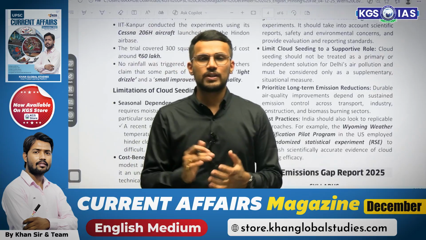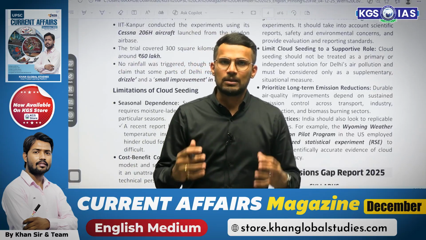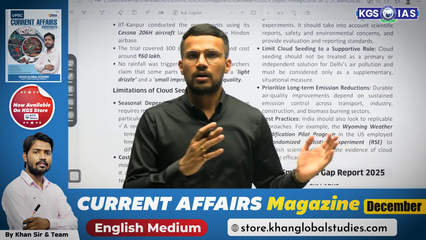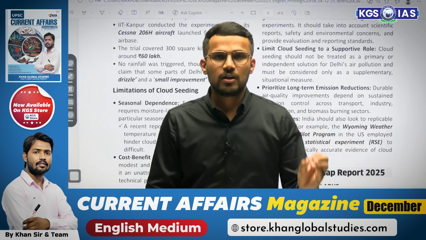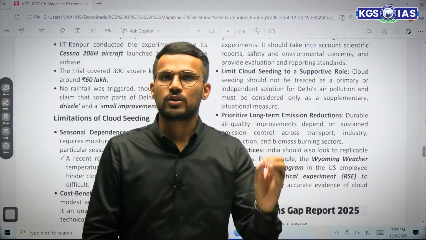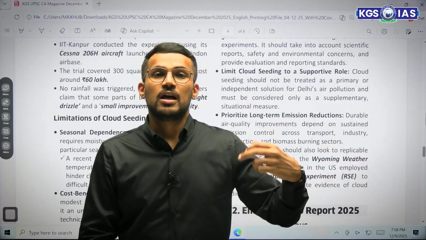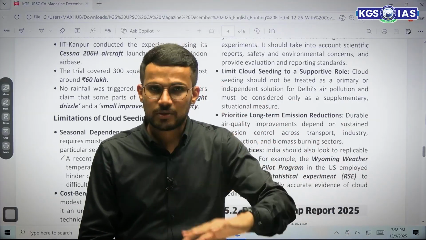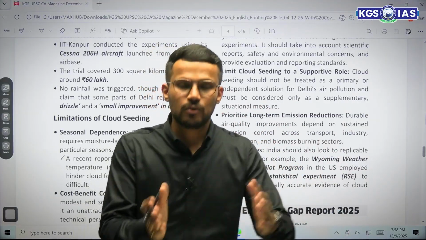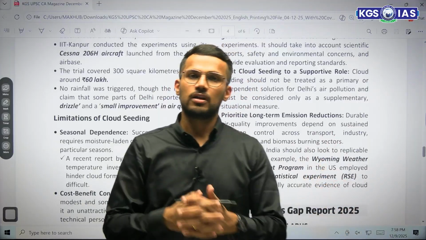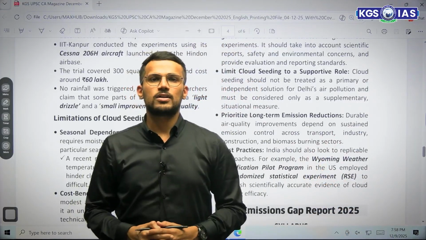So to conclude, we can say that cloud seeding can be one of the measures of pollution control, provided we focus more on pollution control from sources like vehicular emission, industries, construction activities, stubble burning, etc. And then we can carry out cloud seeding as an additional measure. So that is about our discussion of this topic.